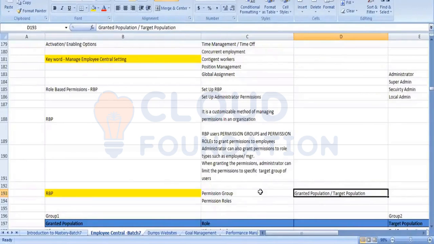Because if your company is also located in France and also has 100 employees, you cannot access it. Correct. Because France will have some other HR admin, and you are the HR admin for the Germany location. In that case, you will be acting as a granted population. I am nominating you for the Germany location, and you are the person who can do what?